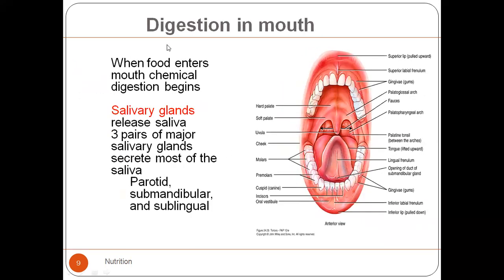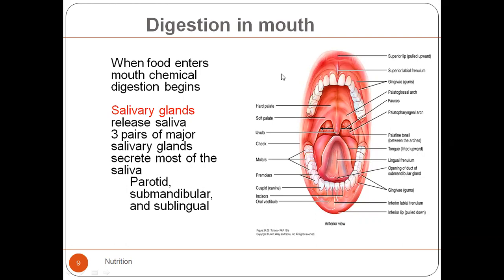When the food enters the mouth, chemical digestion begins. एक चीज आप लोगों को बताती हूँ. At the sight, smell, and taste of food, the salivary glands are going to be stimulated. The salivary glands will be stimulated and they will produce saliva. ठीक है? And on the taste, the smell, or the sight of food, आपके salivary glands खुद ब खुद secretion, they start the secretion of saliva.